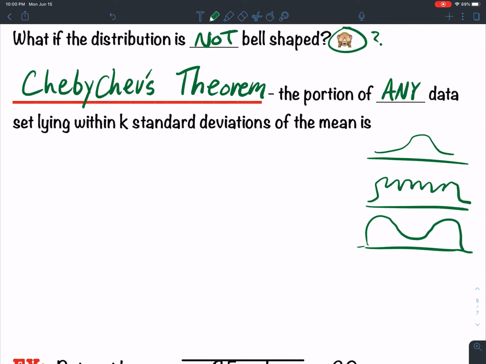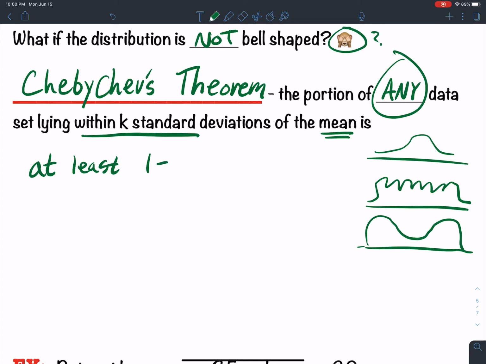Whatever the distribution, it's any distribution set lying within k standard deviations of the mean. Okay? This is equal to at least 1 minus 1 over k squared for k greater than or equal to 2.